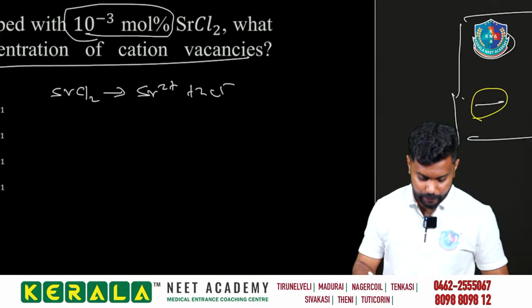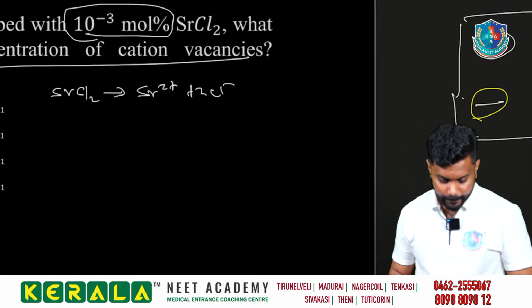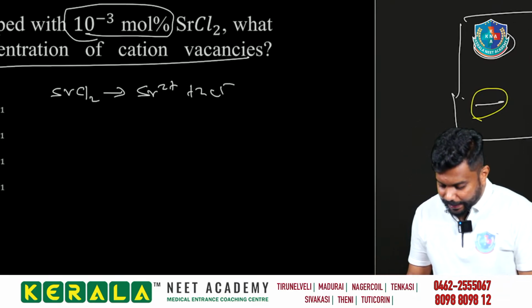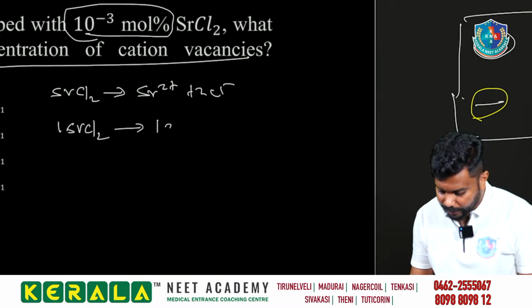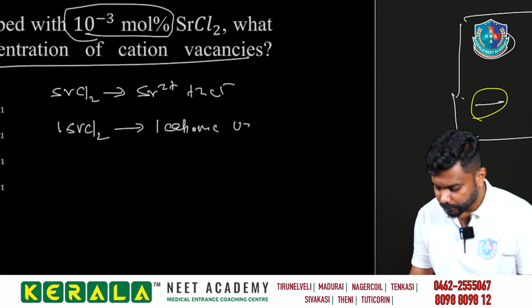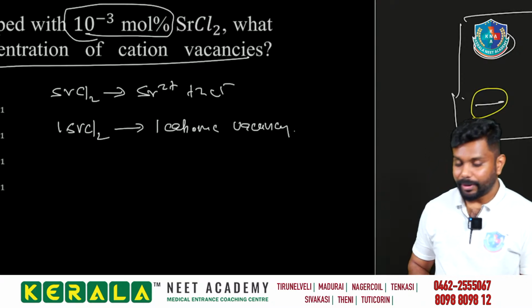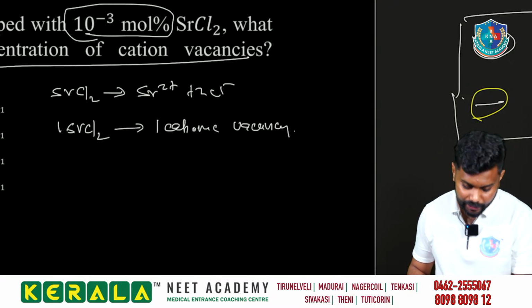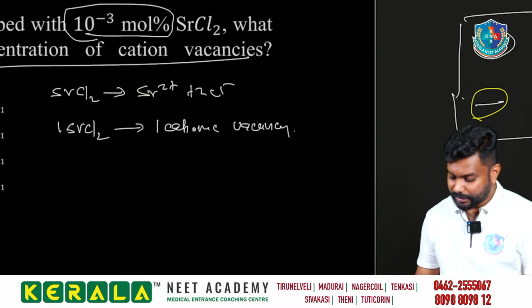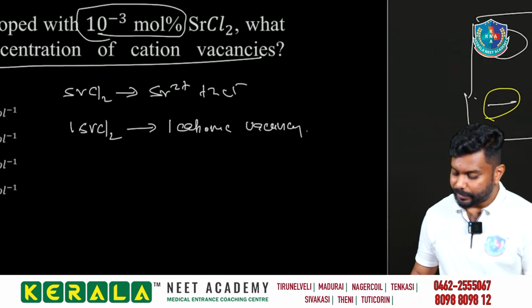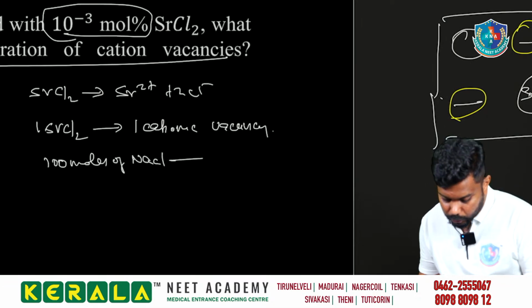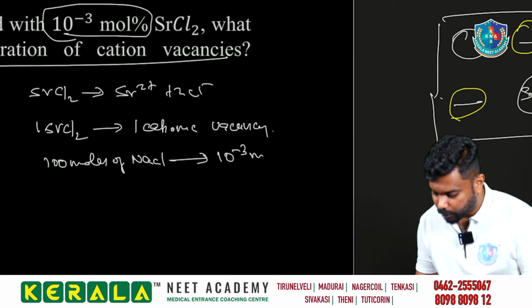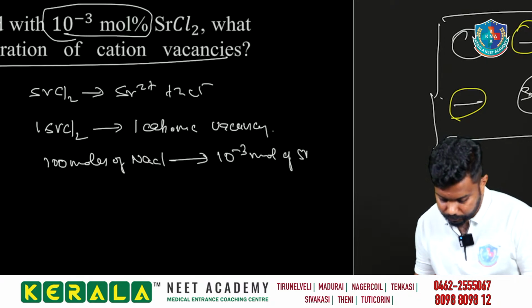Good. So if you are adding 1 mole of SrCl2, you get 1 cationic vacancy. Now NaCl is doped with 10 to the power minus 3 mole percentage, which means 100 moles of NaCl is doped with 10 to the power minus 3 mole of SrCl2.